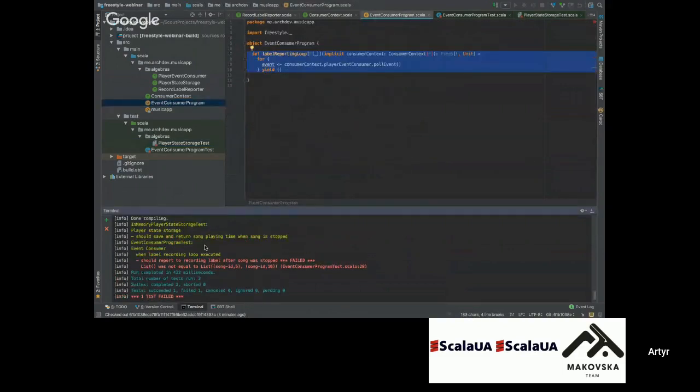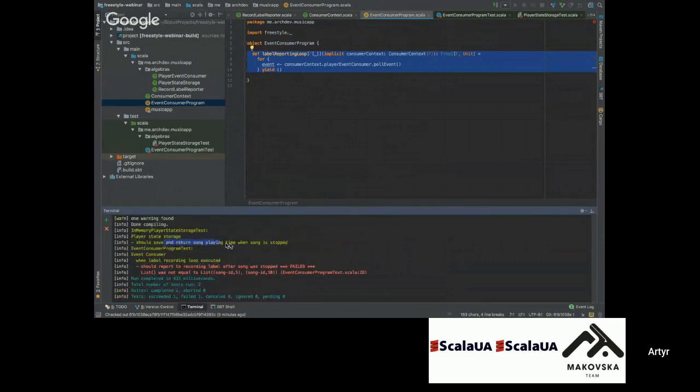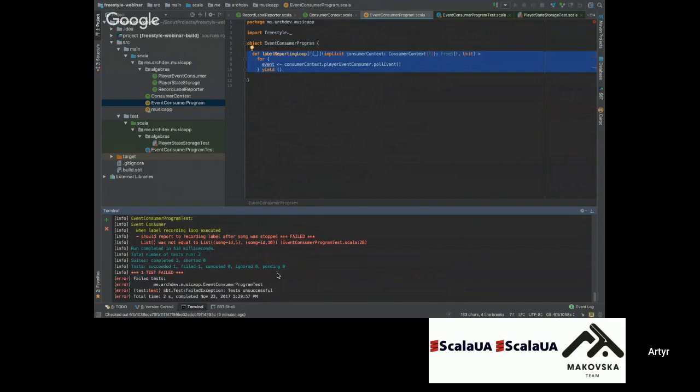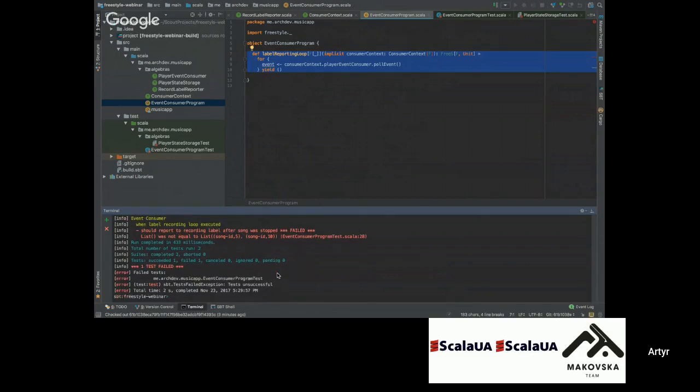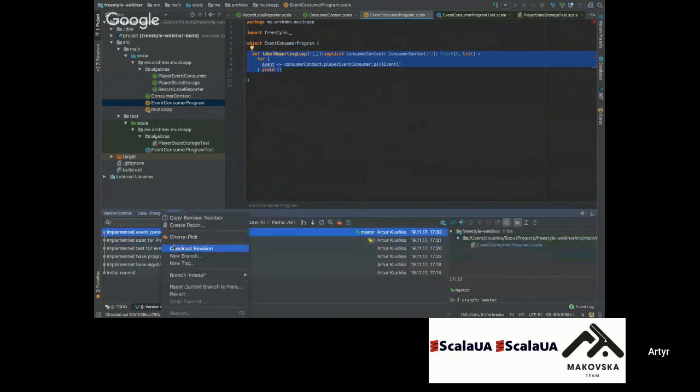And as you can see, we know that, yeah, our player state storage is working correctly, and the consumer doesn't have any reports. It's not really working. Okay. Now we reach the point when we have some way to determine: is our program written in the correct way? Does it solve our business problem? So it's time to really implement the program and to show how it will look. So let's check out the implementation part.